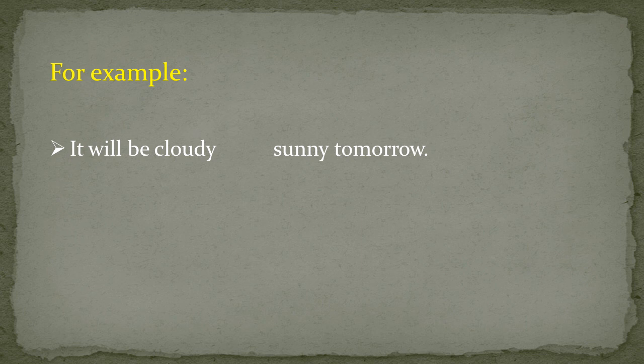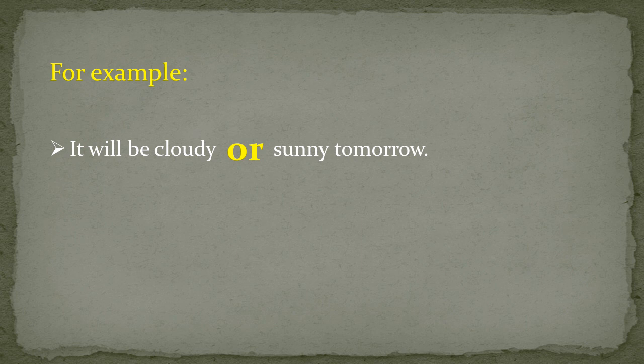So there are options or choices in the sentence, cloudy, sunny. So when we have choices or options, we use conjunction or. Read the sentence again. It will be cloudy or sunny tomorrow.